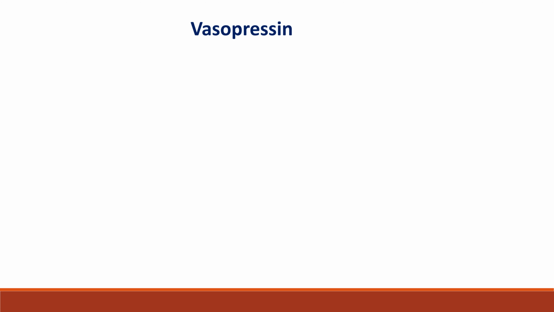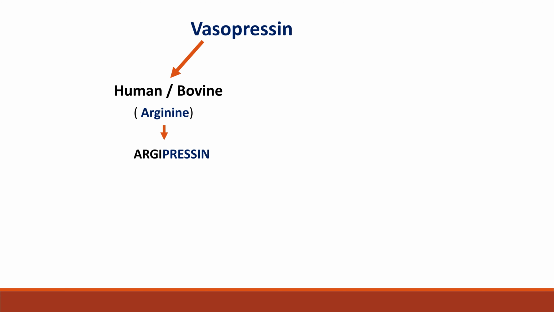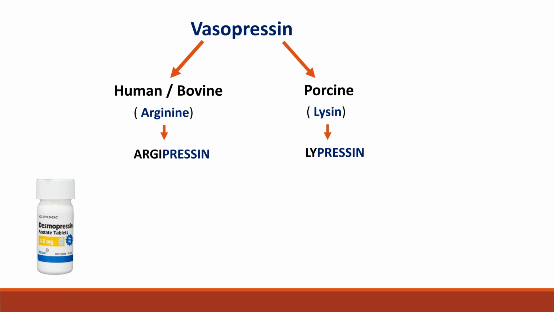Vasopressin can be derived from two sources. If it is from human or bovine, it consists of the amino acid arginine in the 8th position. It is called argipressin. Similarly, vasopressin derived from porcine, pig, has lysine in the 8th position. It is called lypressin. Desmopressin, which is an analog of argipressin, is more advantageous when compared to vasopressin.